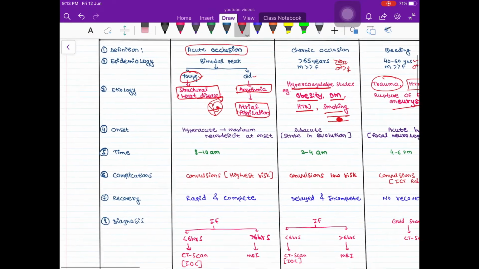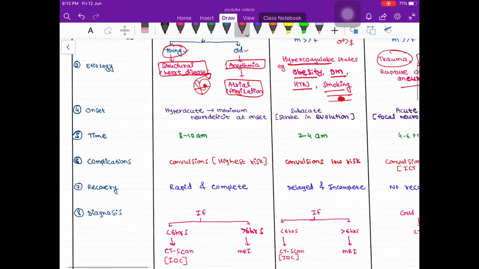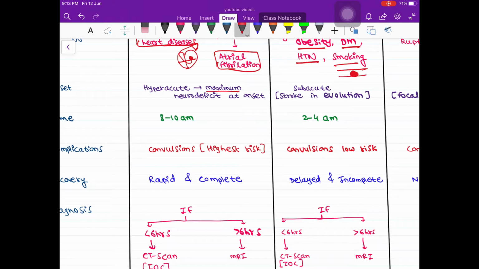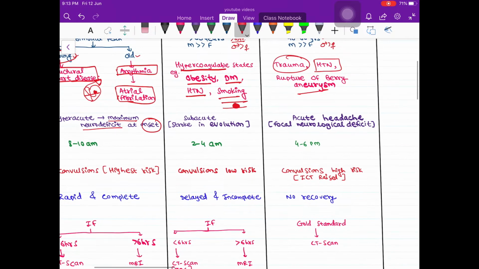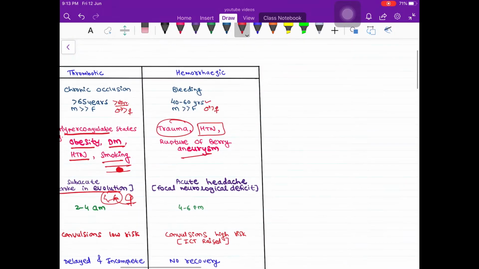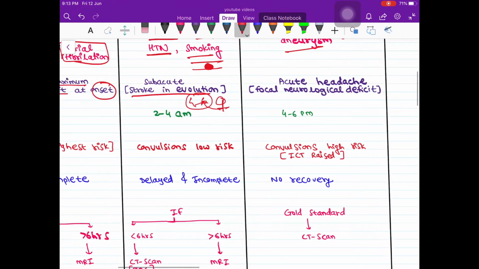Okay, now the onset. In onset, this embolic stroke has the hyperacute onset, like within seconds, and it presents as a maximum neuro deficit at the time of onset only. Then this thrombotic, it is subacute, that is stroke in evolution. Like for example, the patient awakes in the morning and as the hours pass, like 4 to 6 hours, the complications or the symptoms of the stroke increase. Okay, and then in this hemorrhagic, it is presented as an acute headache along with focal neurological deficits.